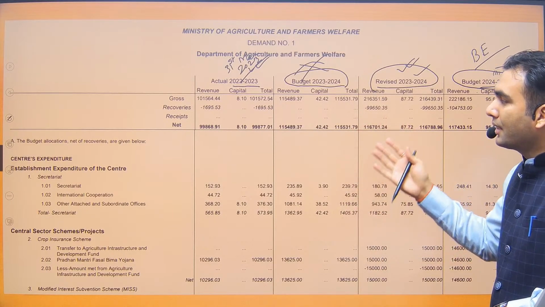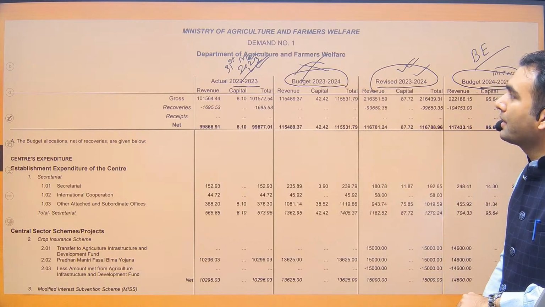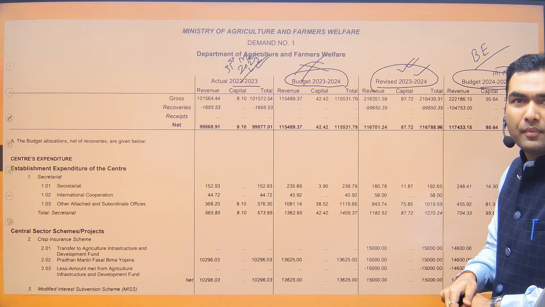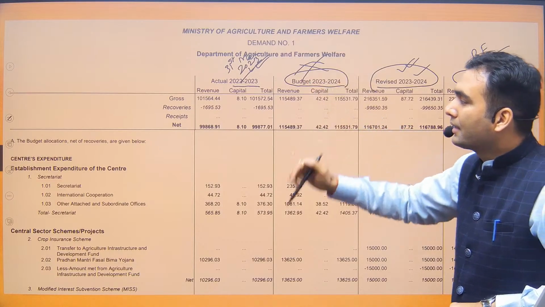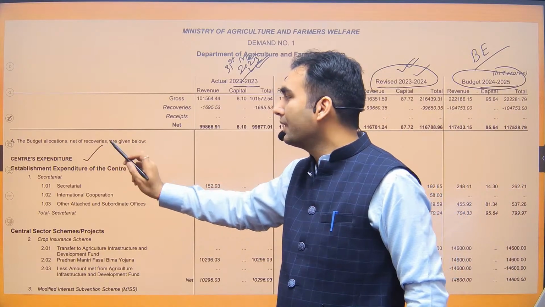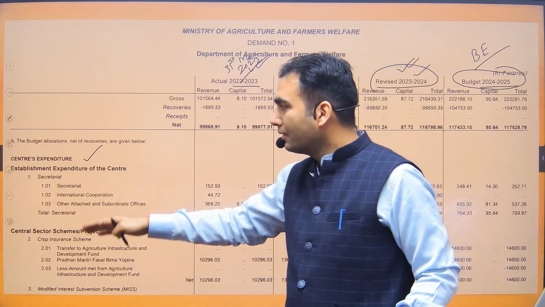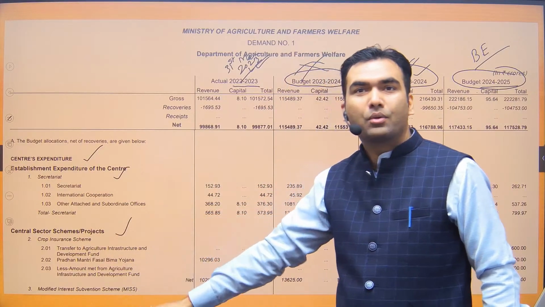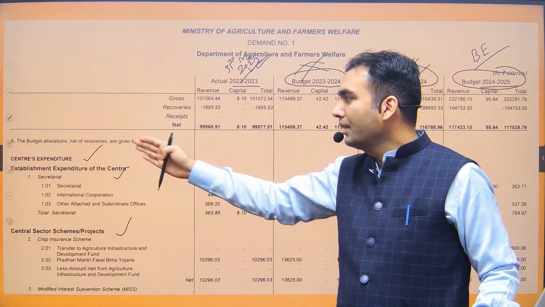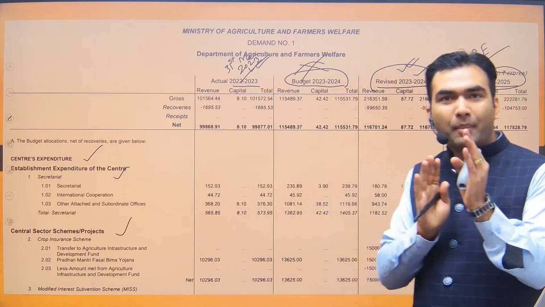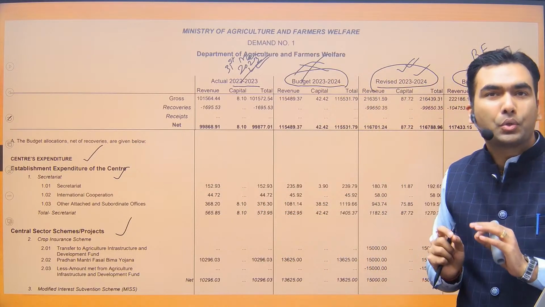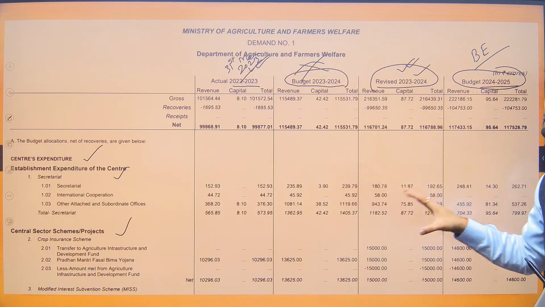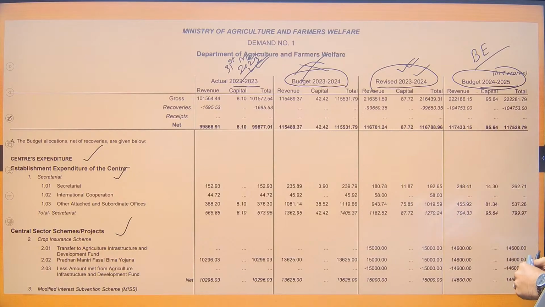And this I have just taken for example purposes, like demand number 1 is for the Department of Agriculture and Farmer Welfare. Okay, and in this case, there is first center expenditure, as I have told you. Then within center expenditure, there is establishment expenditure, central sector schemes. There would be a third as well. And then there would be this transfer to the states. So the mechanism that I just conveyed to you, that this is how the whole budget is structured, the same you can witness here as well. Now here I will also show you one more thing.